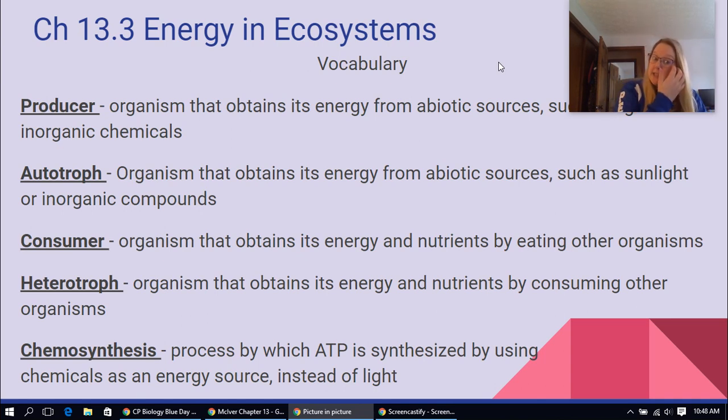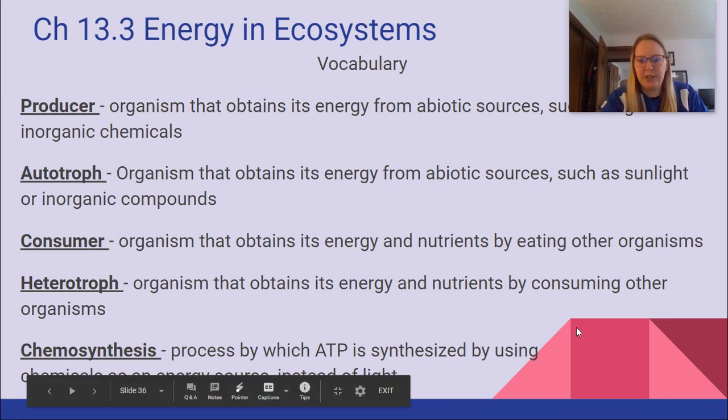And chemosynthesis is the process by which ATP is synthesized by using chemicals as an energy source instead of light. So these are organisms that live at the very bottom of the ocean where the sun doesn't reach, but it's still a producer. So it uses heat and chemicals to make its own energy.